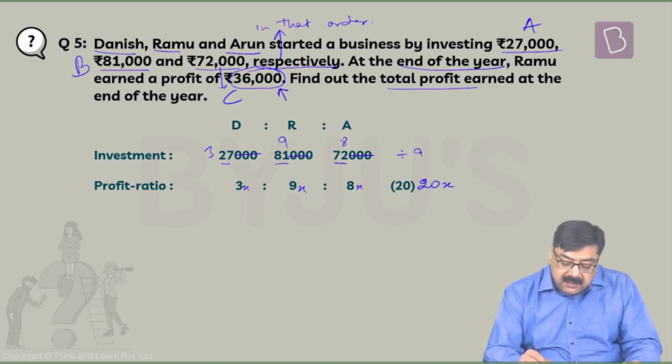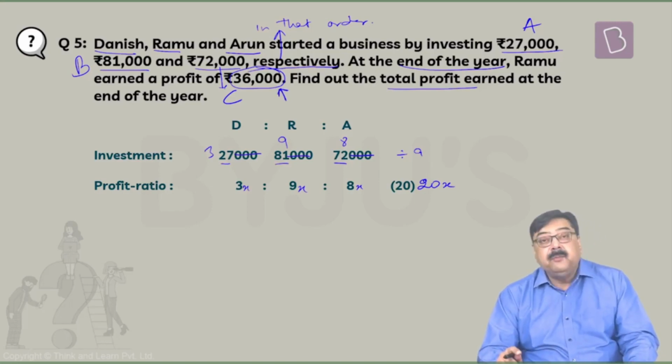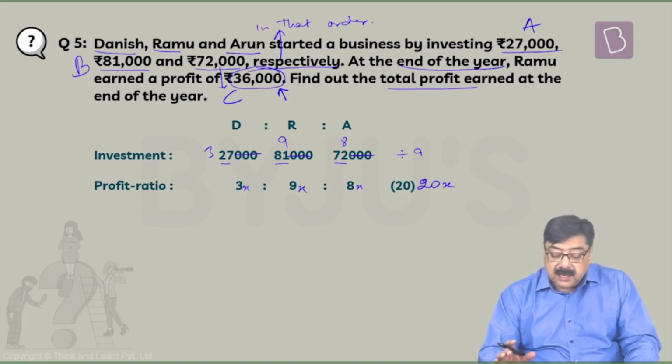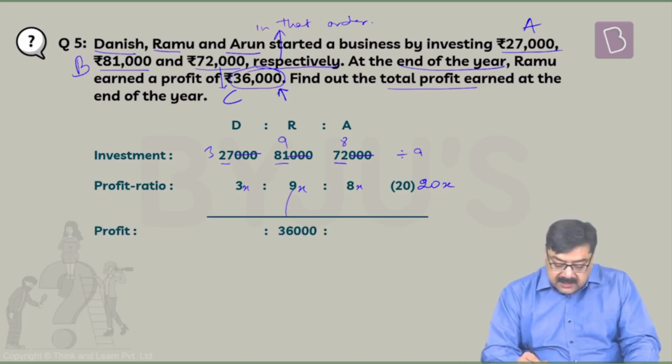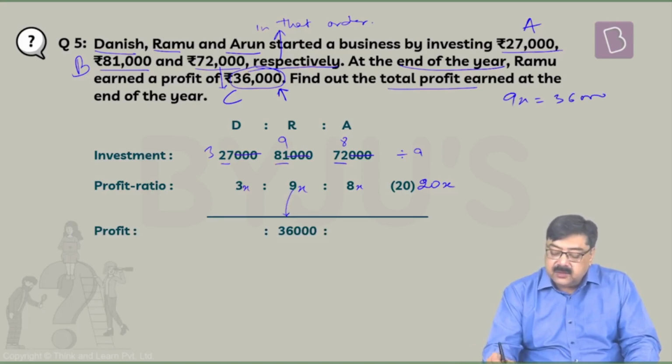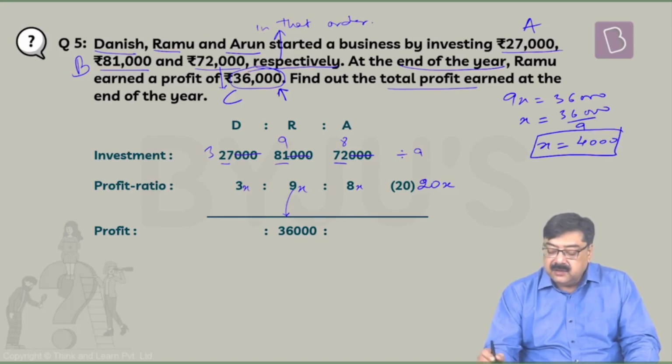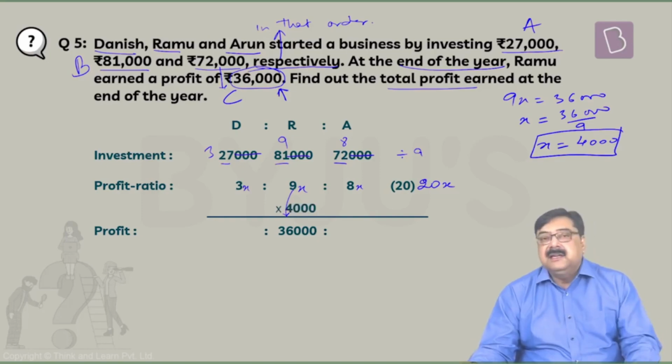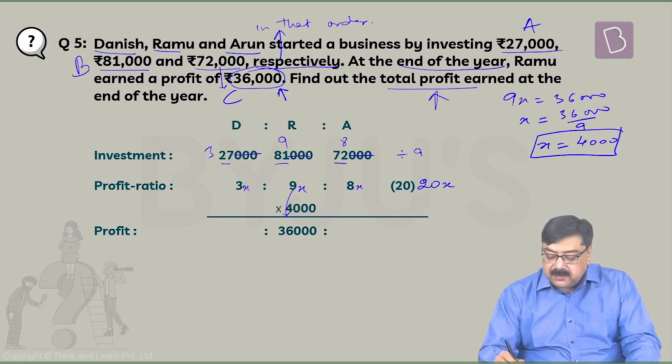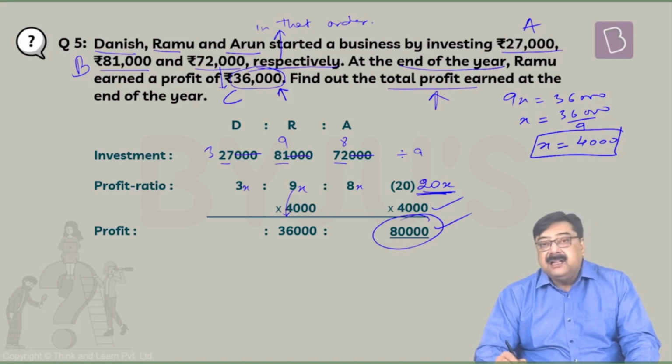Now, we are given 36,000 as the amount of profit which has been earned by Ramu. So this 9x, how does it become 36,000? So 9x gets equated to 36,000, which means x is 36,000 by 9. The multiplier x here is 4,000. 9 into 4,000 is 36,000. So total profit is what we are supposed to find out, which is 20x here. So 20 gets multiplied with 4,000 to give us 80,000 as the total profit which is earned at the end